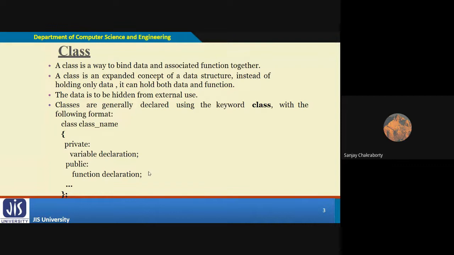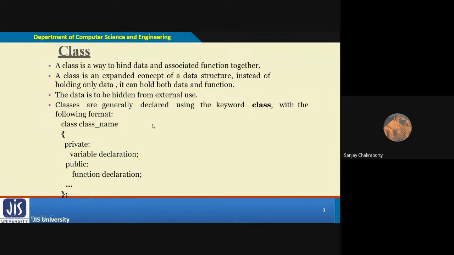It may be an array of variables as well, and the member functions are nothing but functions which work on the data members which you have declared earlier. So listen very carefully: the entire process by which we combine the variable declaration and function declaration inside a single wrapper of a class is called encapsulation.